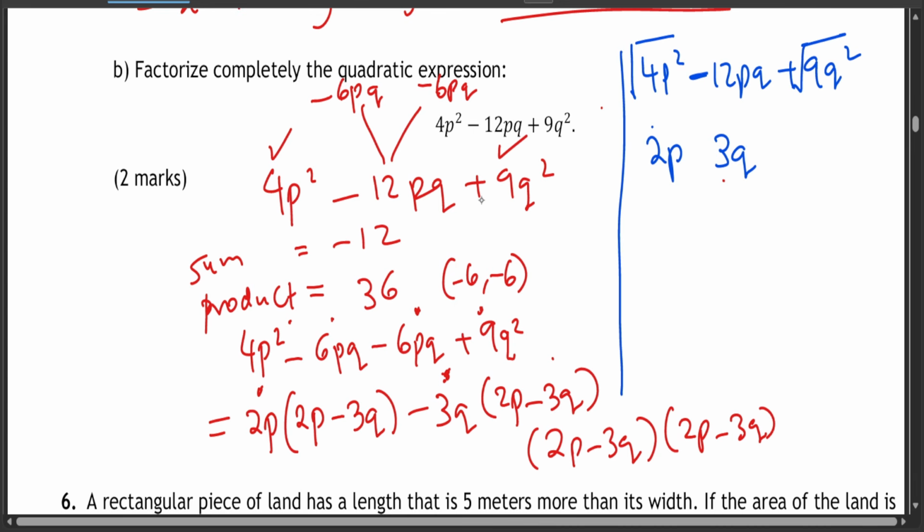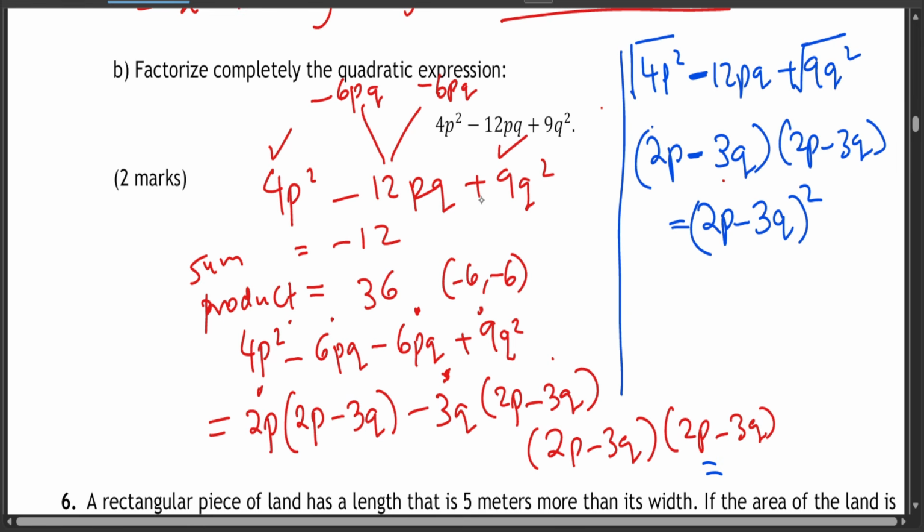And because there's a negative here, there's going to be a negative, and it's going to repeat itself, 2p minus 3q as well. That is how you factorize, and therefore you just rewrite it this way, 2p minus 3q squared. It's the same thing with this. The final answer is supposed to be 2p minus 3q squared because it's just repeating themselves. So that's the simplest way. You can use this way as well.